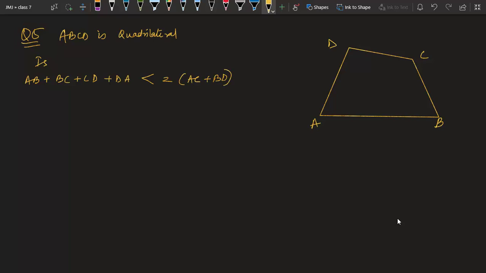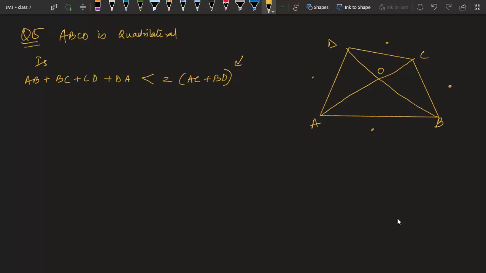So they have changed the question from the last one. Okay. First you have to observe AB is a side, BC is a side, CD is a side and DA is a side of the quadrilateral, and AC and BD are diagonals. So this is the diagonal AC and this is diagonal BD. Now try to think, how will you obtain this relation? Try to think. Let me call this O, point of intersection.